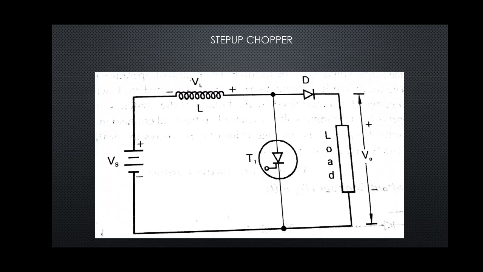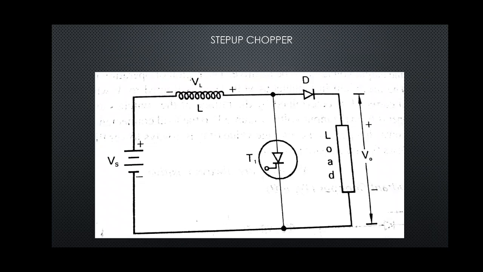When the thyristor T1 is on, the inductor is connected to the supply Vs and energy is stored in the inductor. We know that inductor and capacitor are energy storing devices. When the thyristor is in off state, the inductor current is forced to flow through the diode and the load.